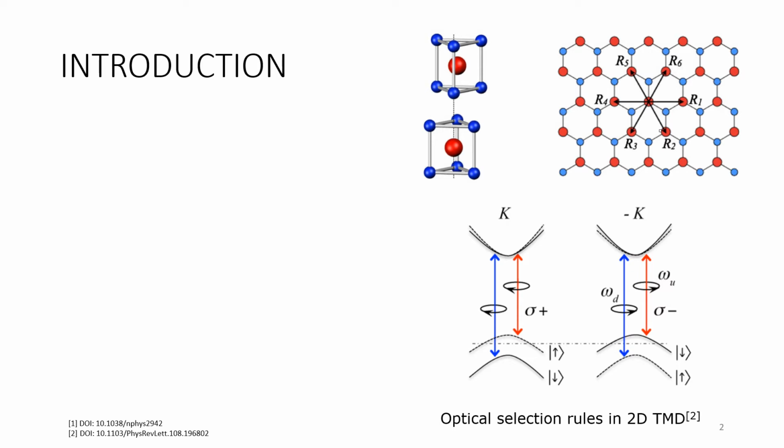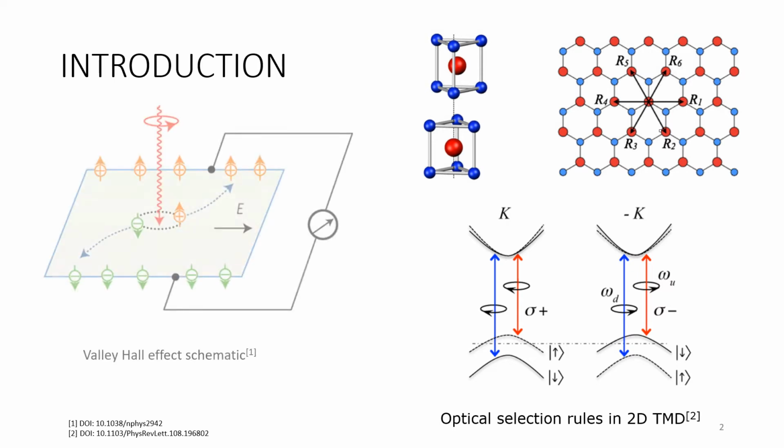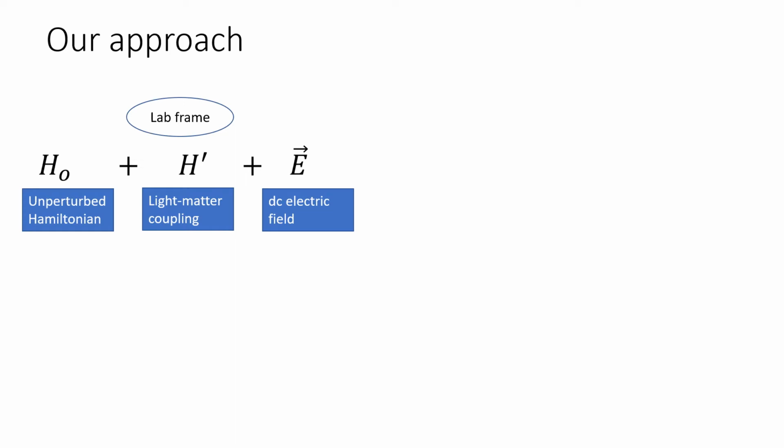If we introduce circularly polarized light and break time reversal symmetry, a net valley polarization can be created, under which a DC electric field produces a measurable Hall voltage. In this talk, we develop a theory for such a valley Hall effect.